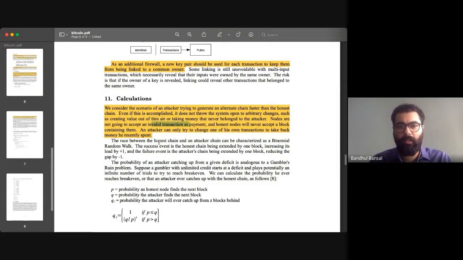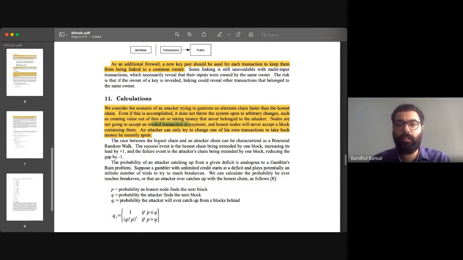Because while he's attacking the system, new blocks will be added by different honest nodes, and they'll be broadcasting their blocks. So he needs to catch up to those blocks that are being added, and create a longest chain after invalidating the transaction that he has sent.